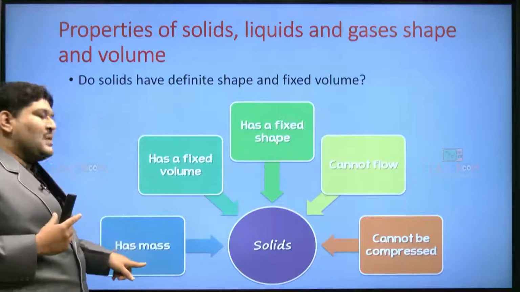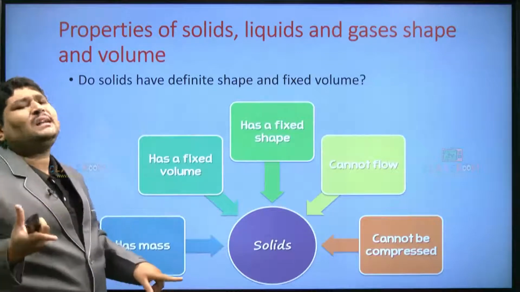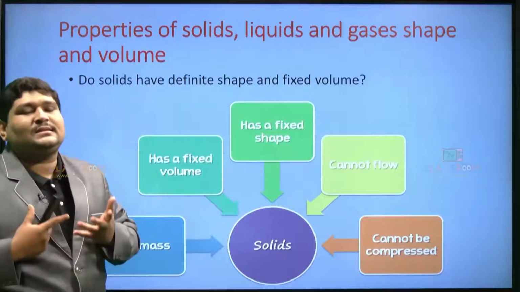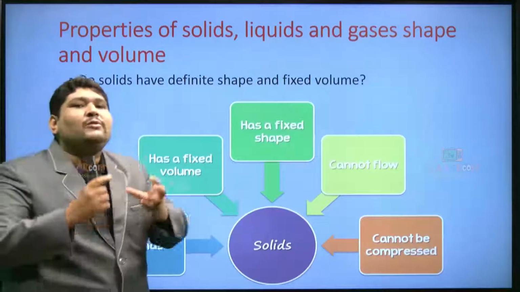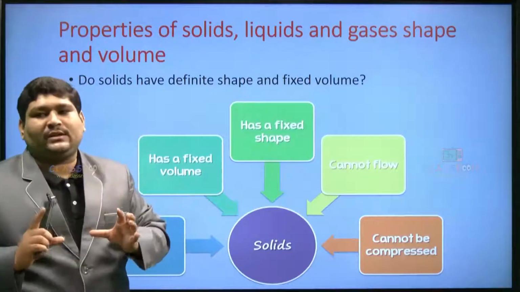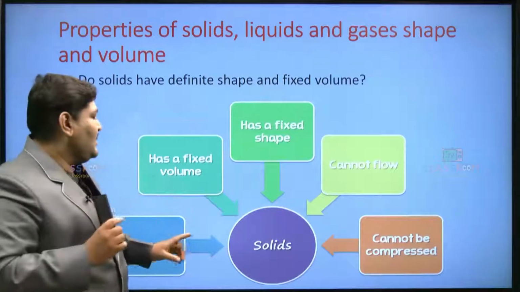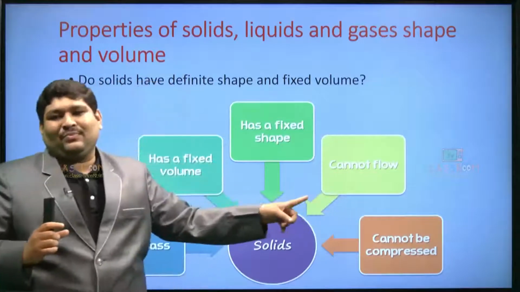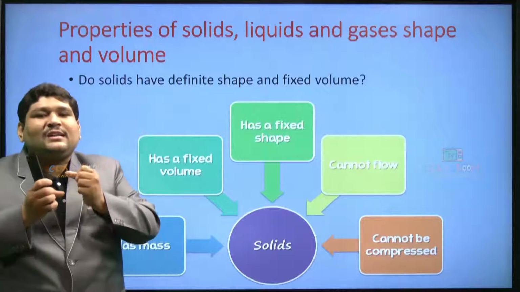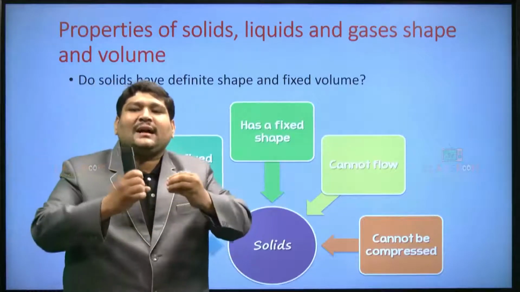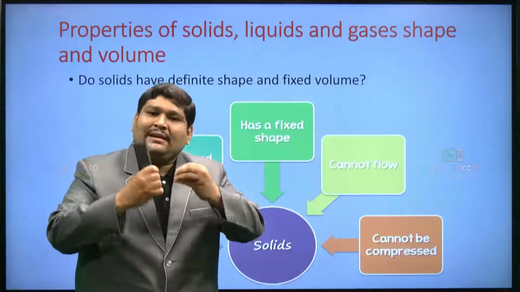Then they have mass. Each and every matter has mass, no doubt in it. Let it be a solid, a gas or a liquid, all the forms of matter definitely have some mass in them. Mass is a must. Then solids cannot flow, as I just said. Isn't it? When a chair or a table is fixed in one place, it remains confined to that particular place until and unless it is disturbed.